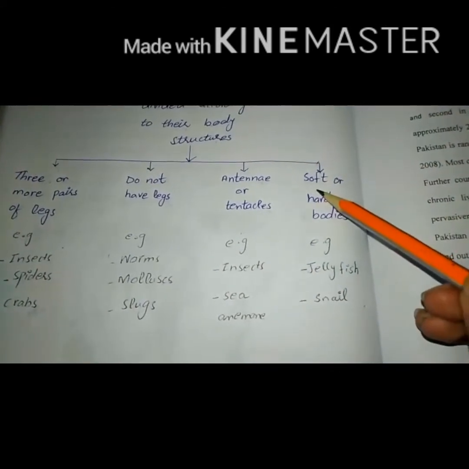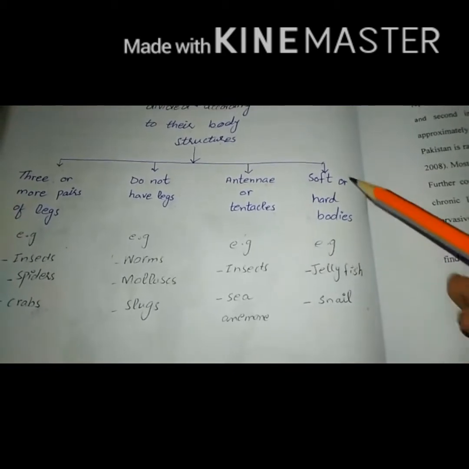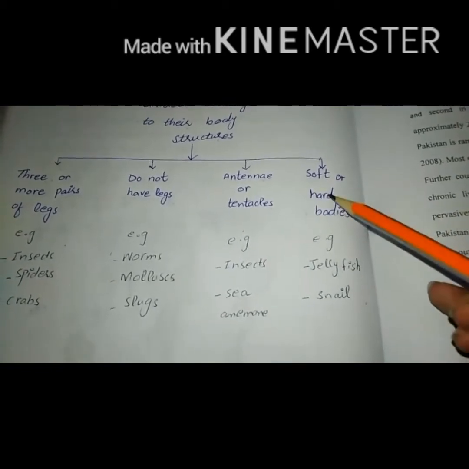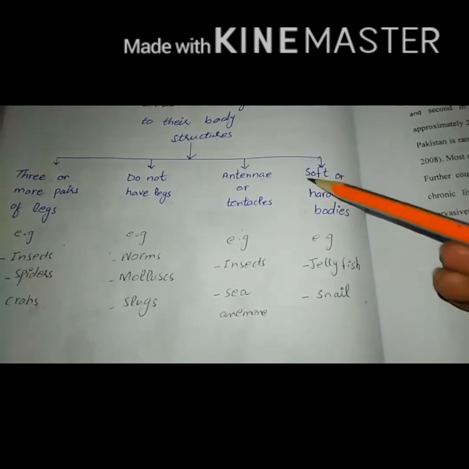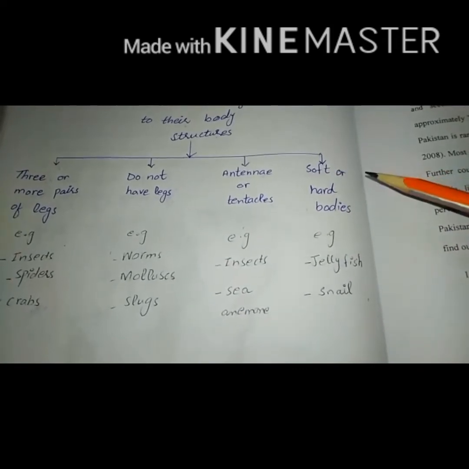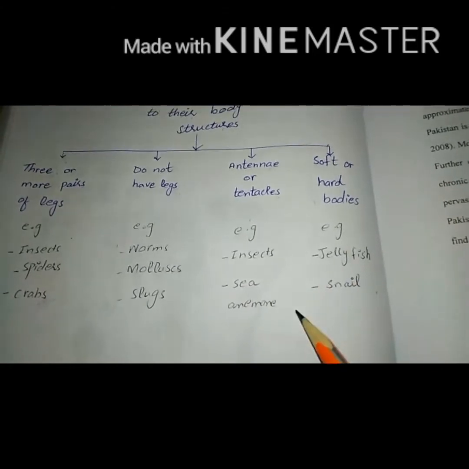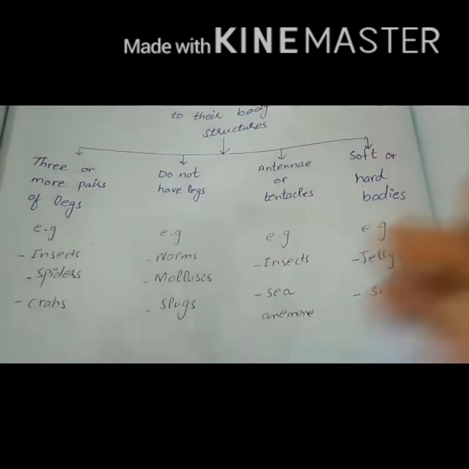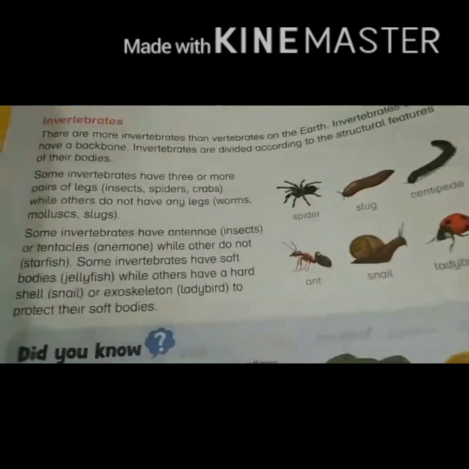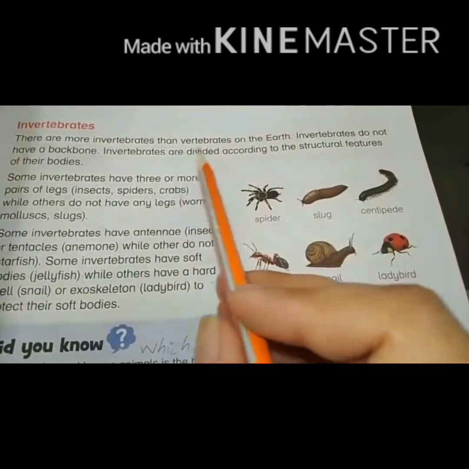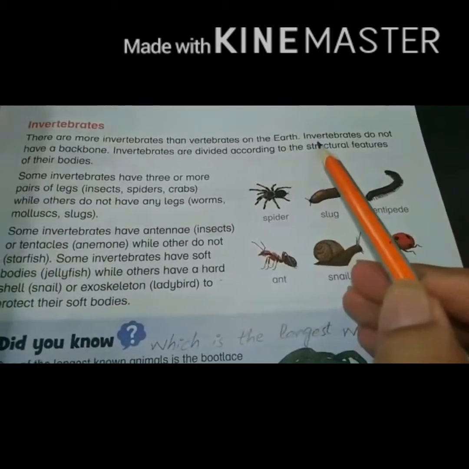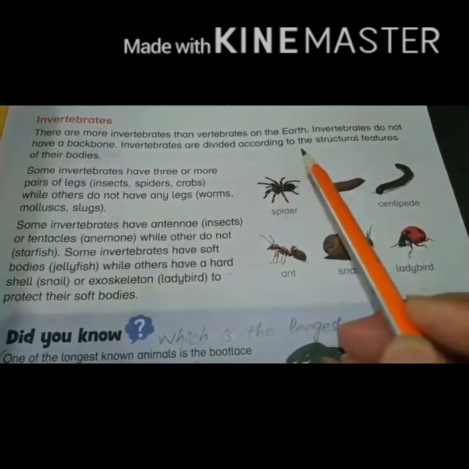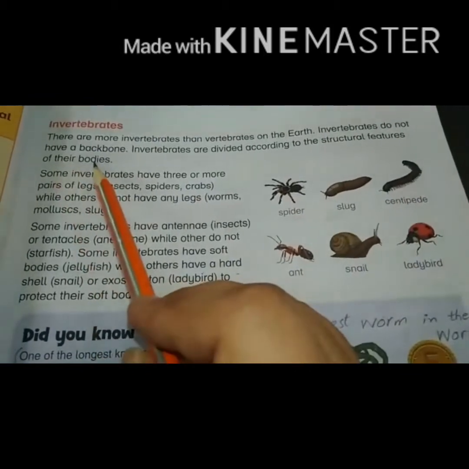Some animals have a soft body like jellyfish, and some have hard bodies like snails, and they also protect their soft bodies with the help of an exoskeleton. According to these body structures, the invertebrates are divided into worms and insects. There are more invertebrates than vertebrates on the earth. Invertebrates do not have a backbone. Invertebrates are divided according to the structural features of their bodies.